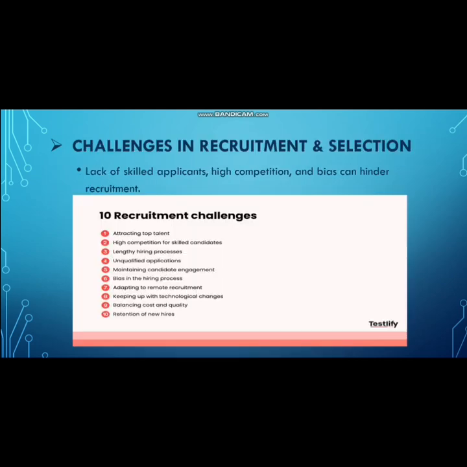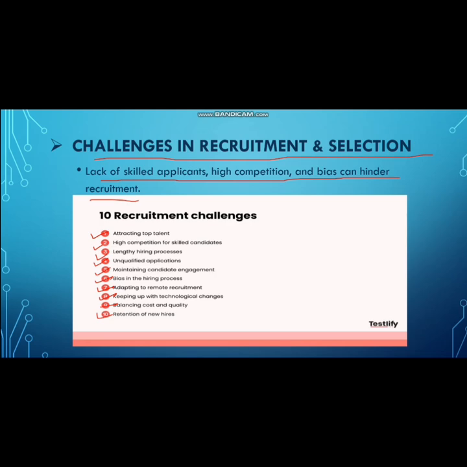Now come to the very important topic: challenges in recruitment and selection. Lack of skilled applicants, high competition, and bias can hinder recruitment. Despite the structured process, there are some challenges. For instance, a shortage of skilled candidates, increased competition in the job market, inconsistent bias in selection, and sometimes high recruitment cost.